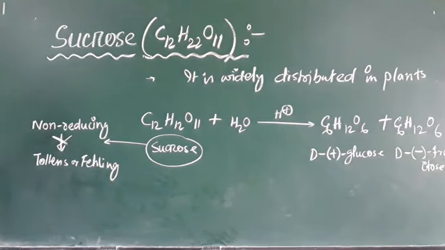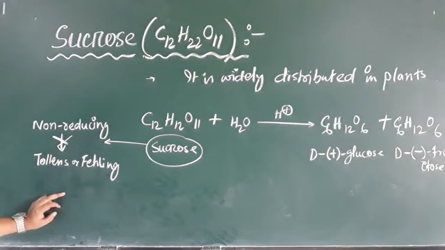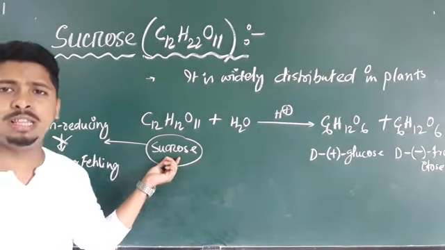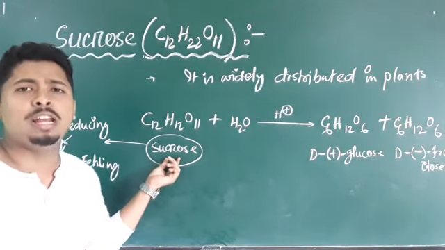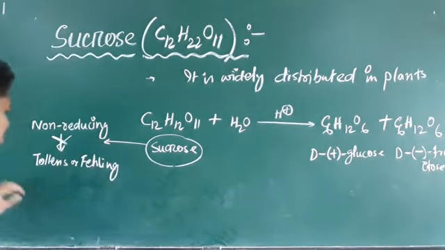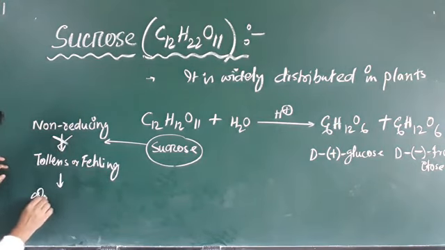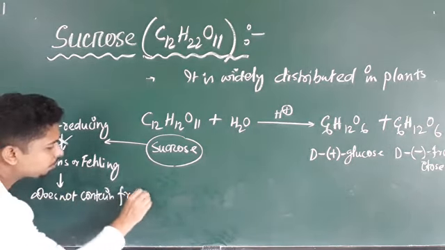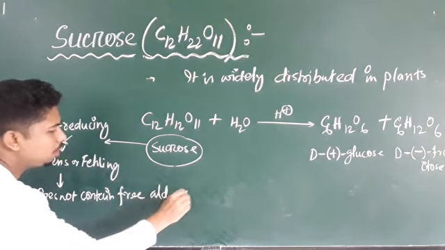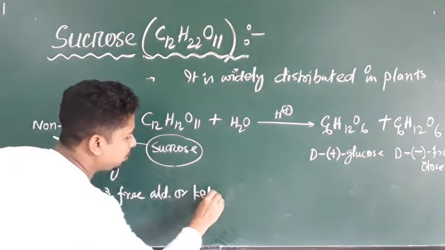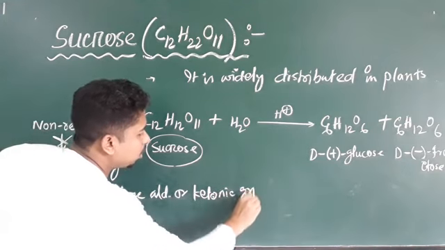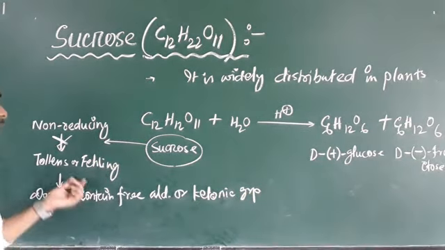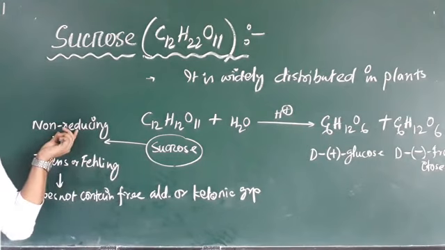Now why can they not reduce Tollens reagent or Fehling's solution? Because this sucrose molecule does not contain any free aldehydic or ketonic group. That's why they cannot reduce Tollens or Fehling's solution. That's why they are called non-reducing.